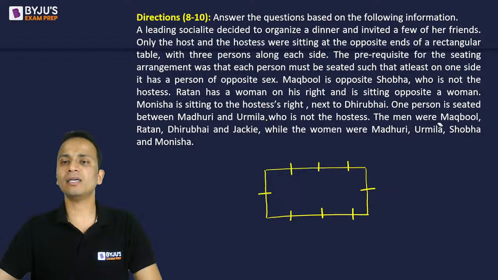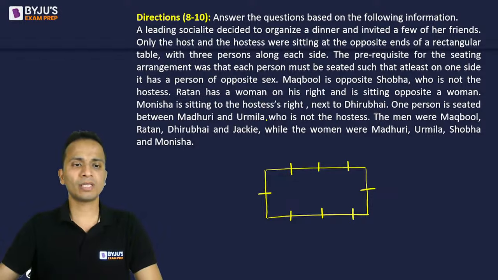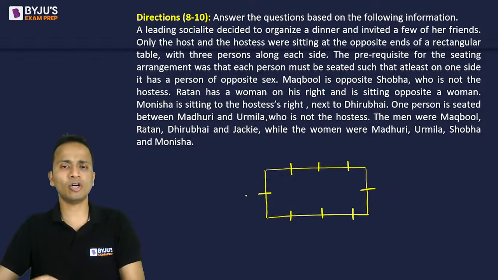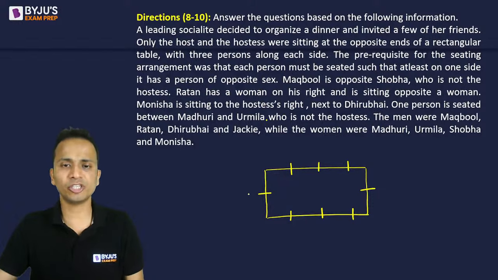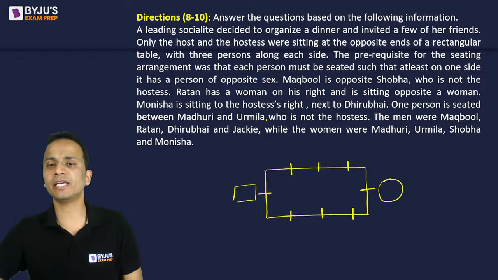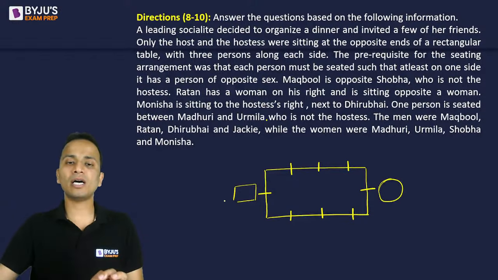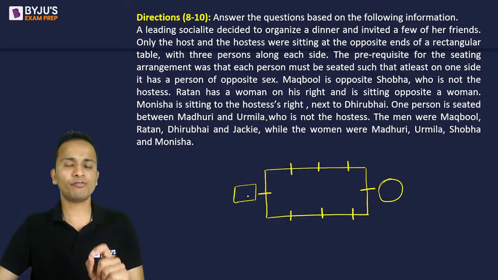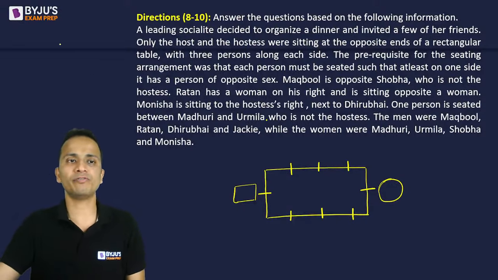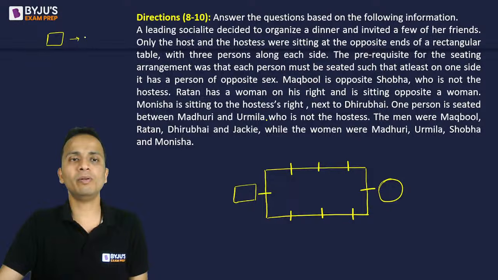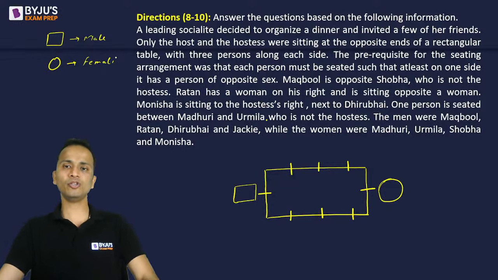So now I'll say that the host and the hostess are sitting on the sides having single chairs. So host will be sitting here, that is male, and hostess will be sitting here. So I'll put a square for the male and a circle for the female. So male will be put in a box and female will be in a circle. These are the symbols that I'll be using.